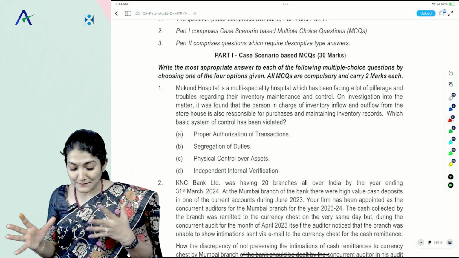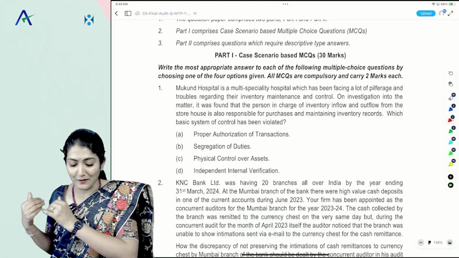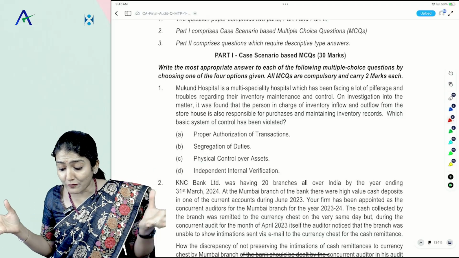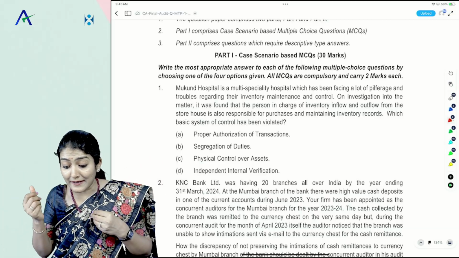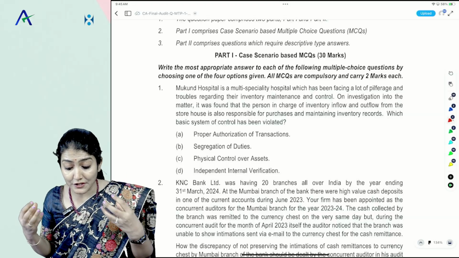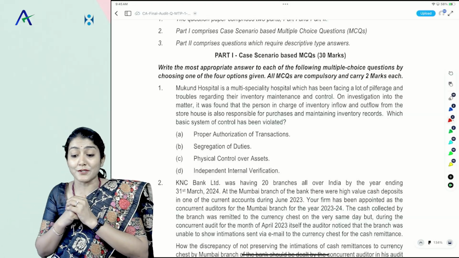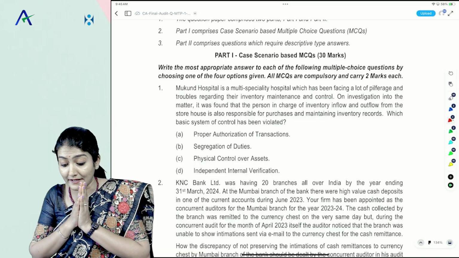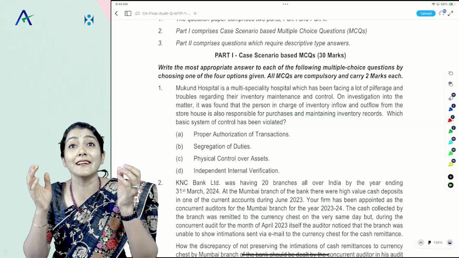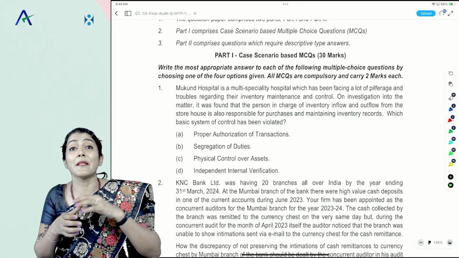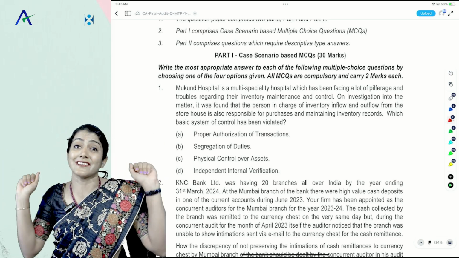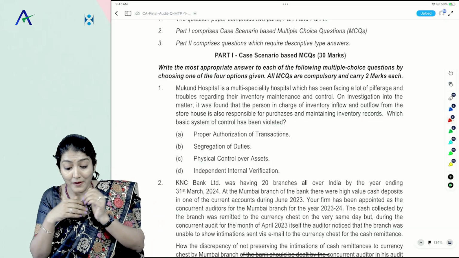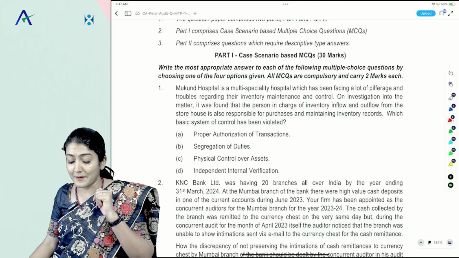So question number 1, it seems to be an independent MCQ. Case study MCQs will follow later on. Mukund Hospital is a multi-speciality hospital which has been facing a lot of leakage, pilferage and troubles regarding their inventory maintenance and control. On investigation into the matter, it was found that the person in charge of the inventory inflow and outflow from the storehouse is also responsible for purchasing and maintaining the inventory records. Oh my God. In internal control and internal check, we study a concept that accounting and custodial function should be segregated. That the person who has access to the asset should not have access to the records in relation to the same. Which basic system of internal control has been violated?